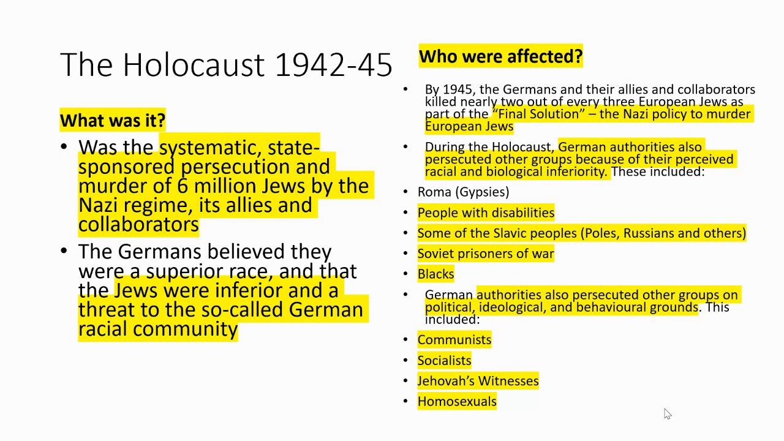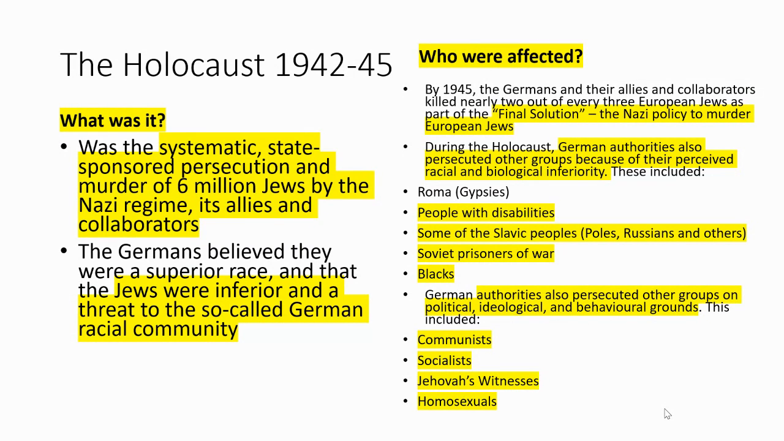Who were affected? By 1945, the Germans and their allies and collaborators killed nearly 2 out of every 3 European Jews as part of the Final Solution. This was the Nazi policy to murder European Jews. During the Holocaust, German authorities also persecuted other groups because of their perceived racial and biological inferiority. These included Roma, which are Gypsies, people with disabilities, some of the Slavic people, so people from Poland, Russia, Ukraine, those sort of areas, Soviet prisoners of war, and Black people.